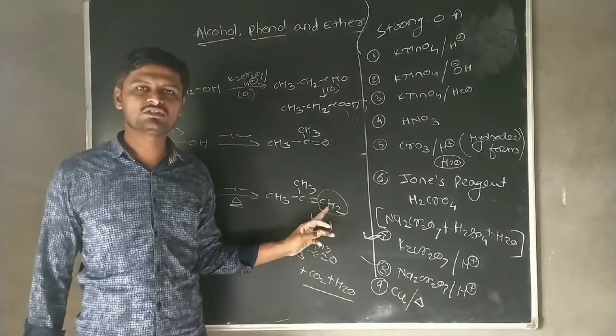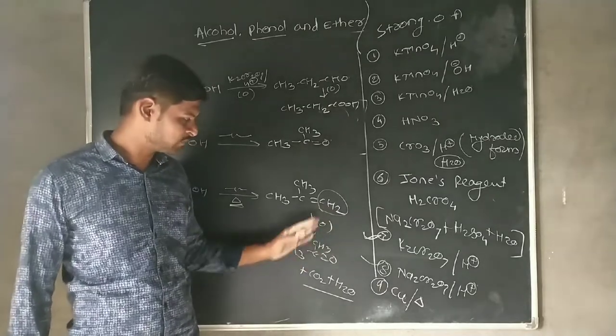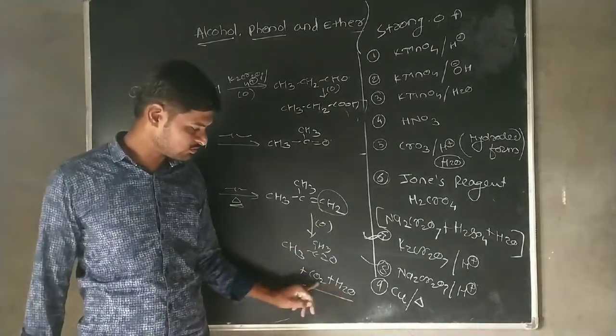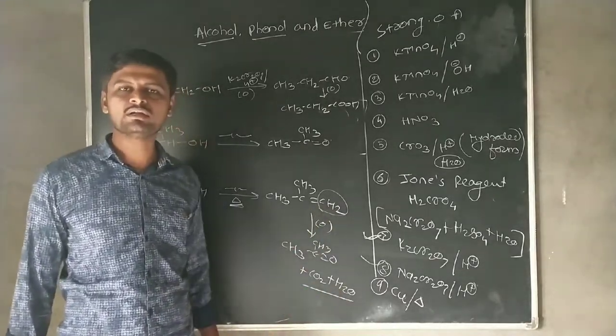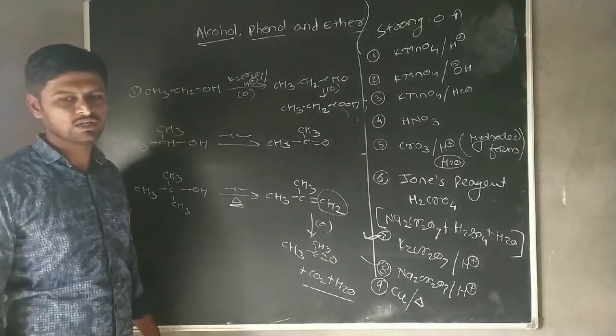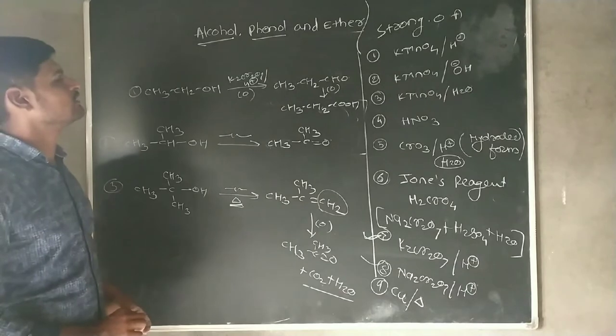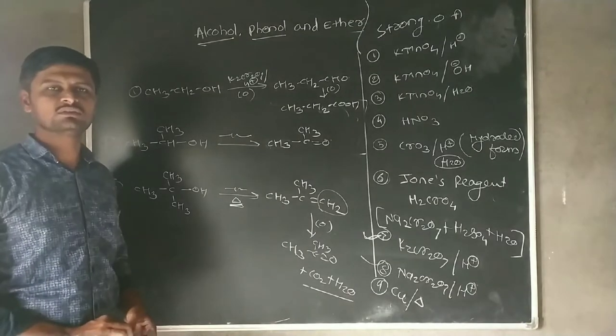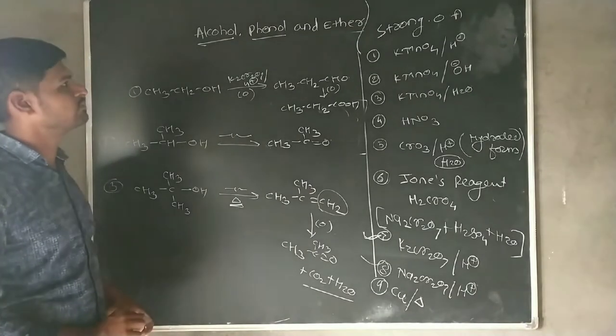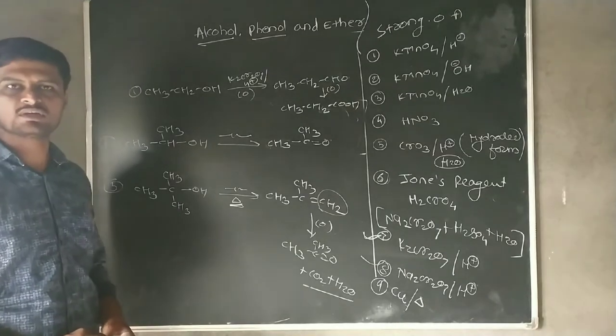Formaldehyde undergoes oxidation reaction. There is a formation of formic acid, and formic acid undergoes oxidation. There is a formation of CO2 and H2O gas. Okay guys, this is the oxidation reaction, and these are some examples of the oxidation reaction. Okay guys, thank you.